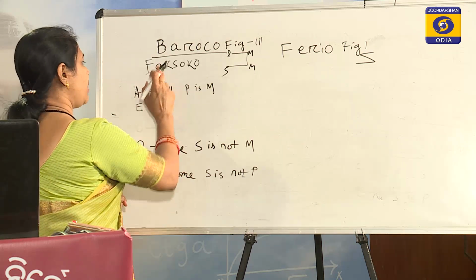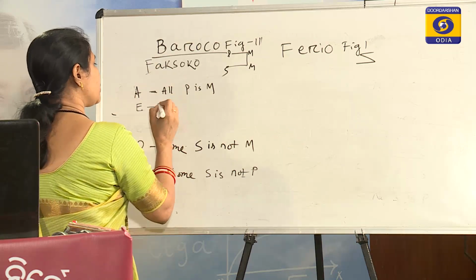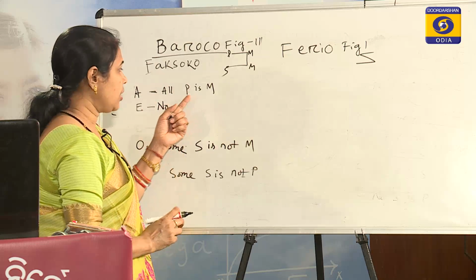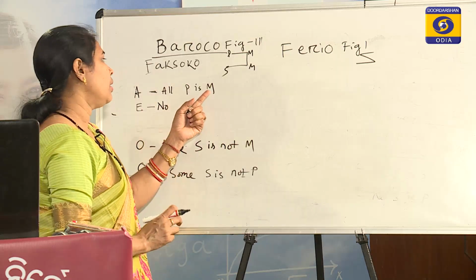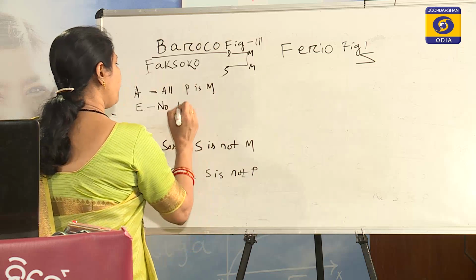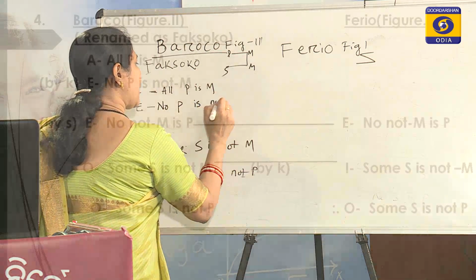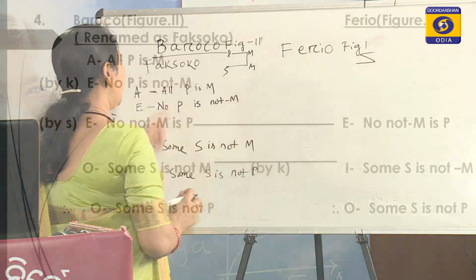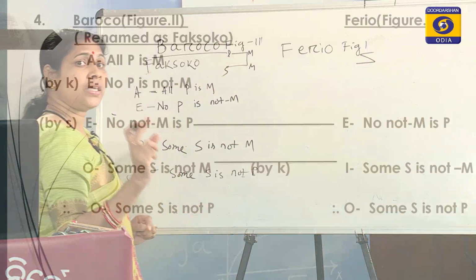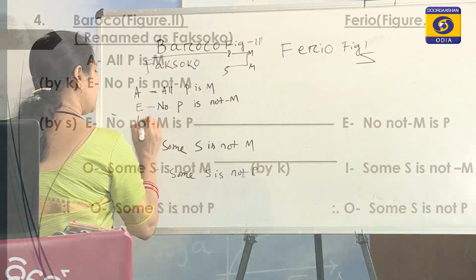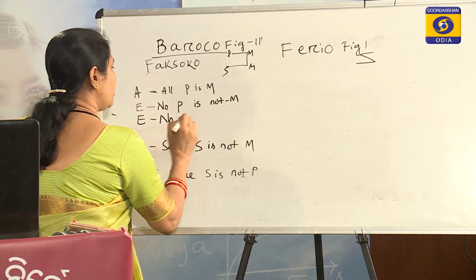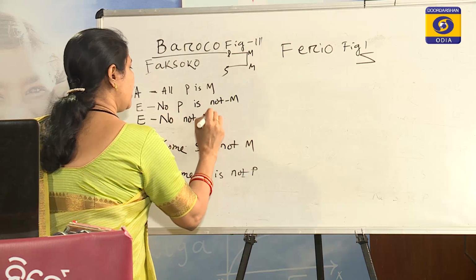So, from A we get E proposition: no P is not-M, and then it will be simply converted. In simple conversion, E gives us E proposition. So, here we get: no not-M is P.